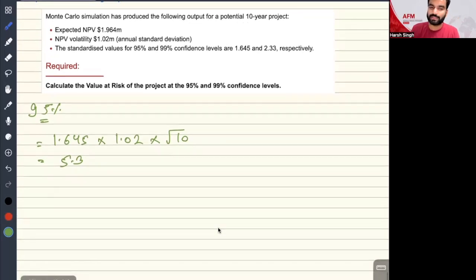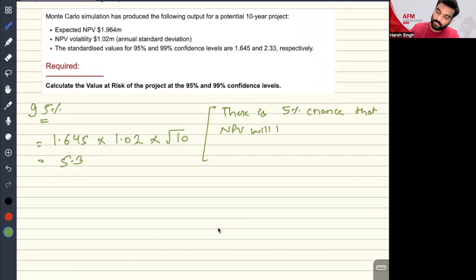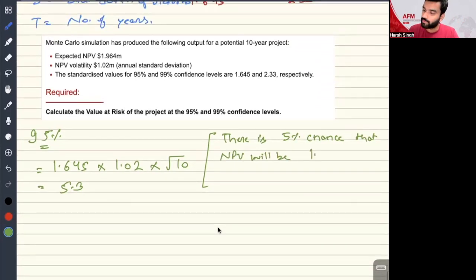Now, there is a 5% chance. So what is the meaning of this? There is a 5% chance that NPV will be 1.964 minus my VAR, 5.3.